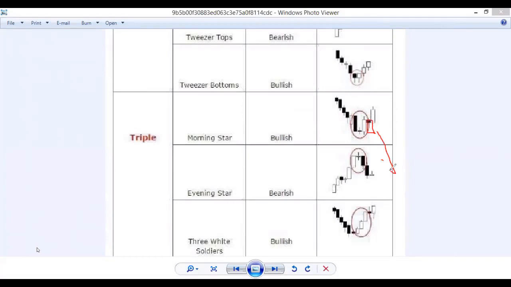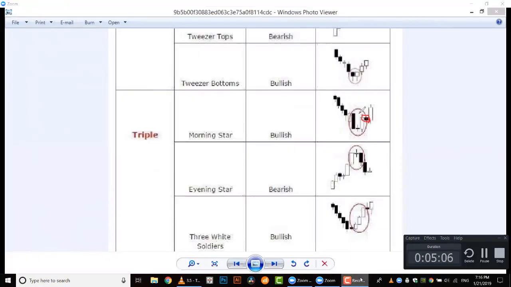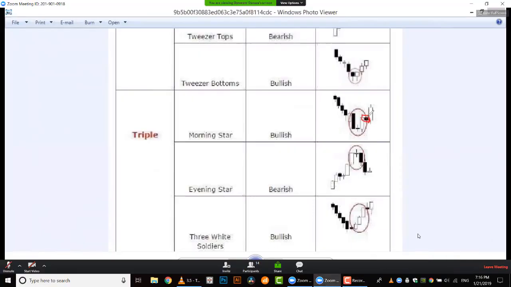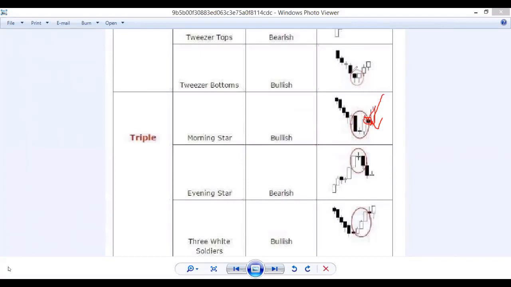So it may go more down, but you are seeing a weak candle. It means sellers are not interested, or few sellers are interested, they entered, so the market will continue. This is a confirmation candle. This type of weak candle is a confirmation candle. Or if you get here a weak bullish candle like this, that is also a confirmation. You can place your higher option more than 3 to 5 minutes. So it will give you a winning trade.